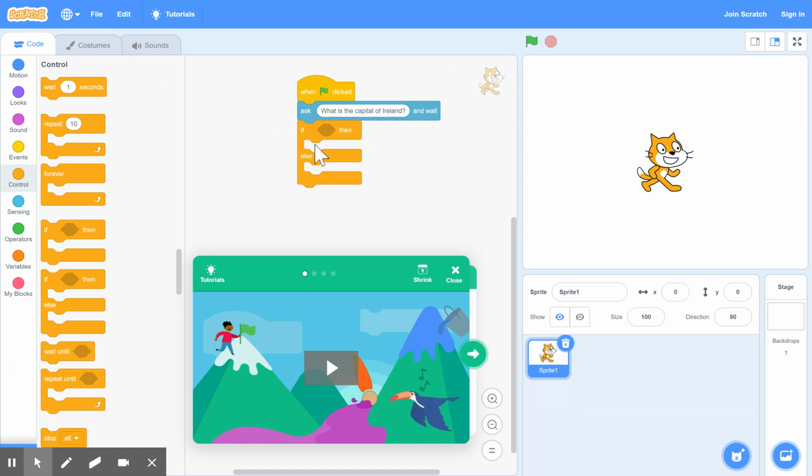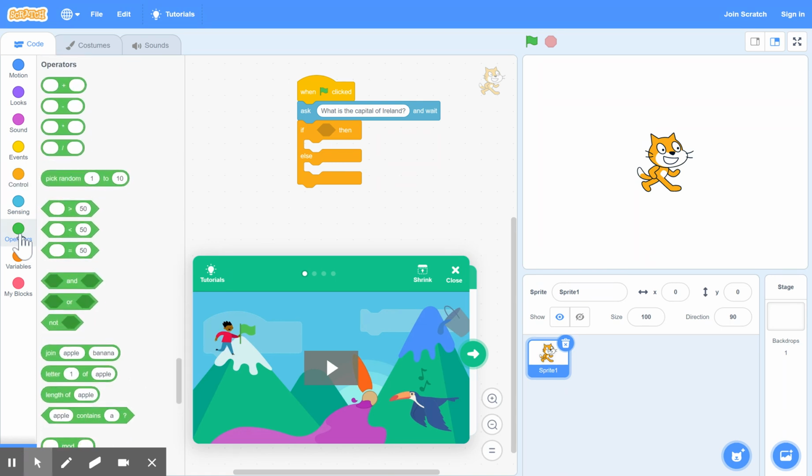So let's get the question set up right first. We need to state quite clearly in computer language that the answer equals Dublin. The way you do that is you go to operators for an equal sign. And the equal sign is here. And that fits in.